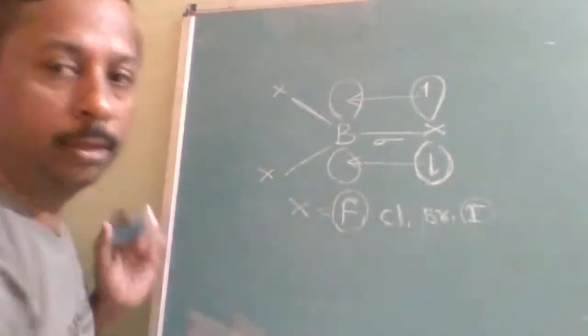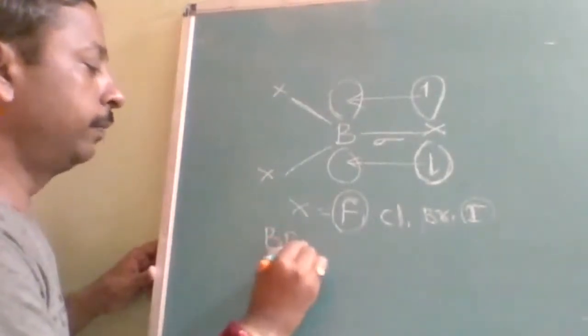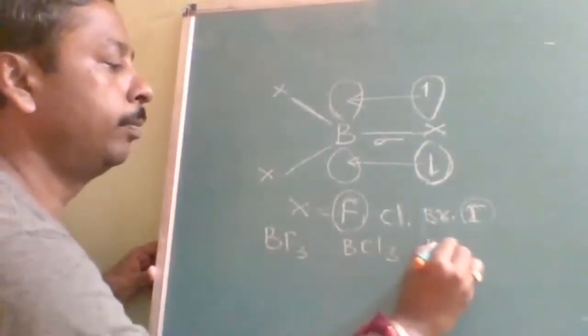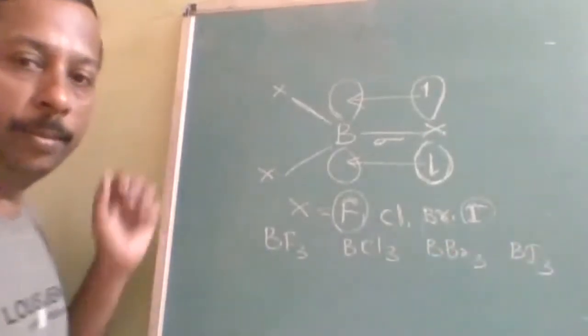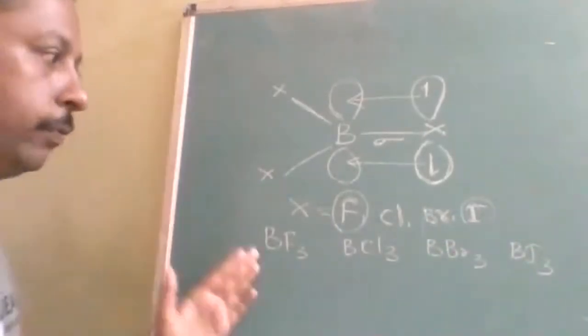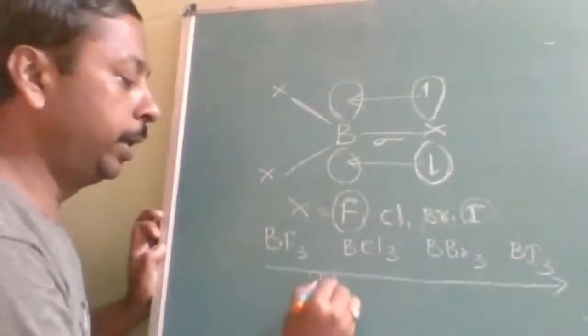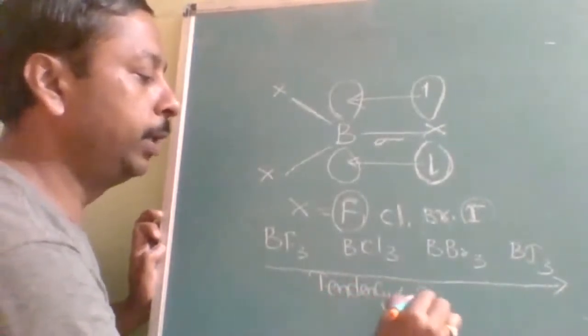Is it understood? So, if the question will be like this: BF3, BCl3, BBr3 and BI3. Okay, these are the elements. Understood? Now, from left to right, tendency to form, tendency of p pi-p pi.